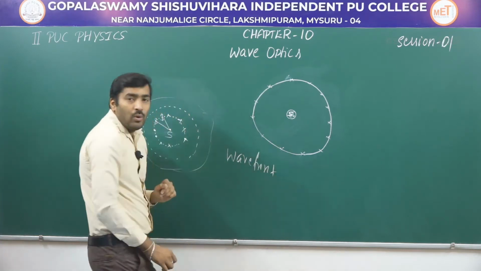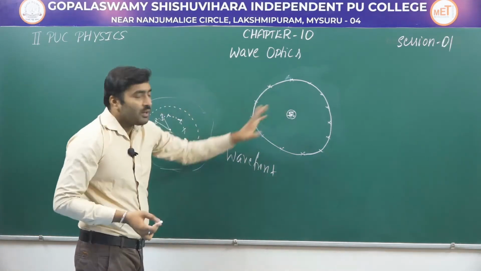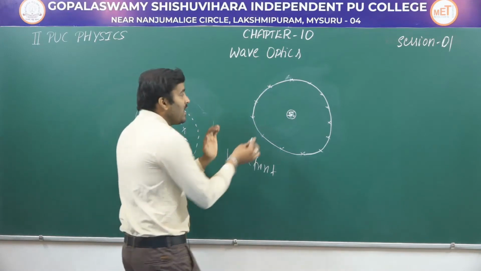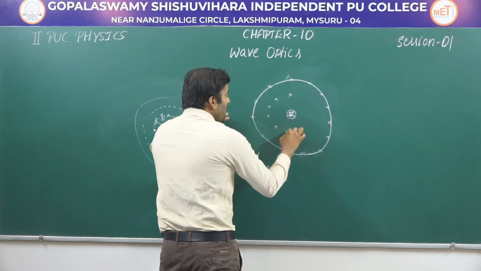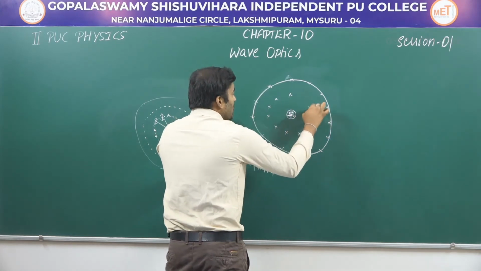Now if I want to draw another wavefront for the same source, I will select the points which are equidistant from the source.